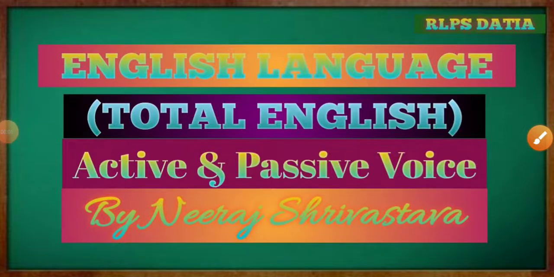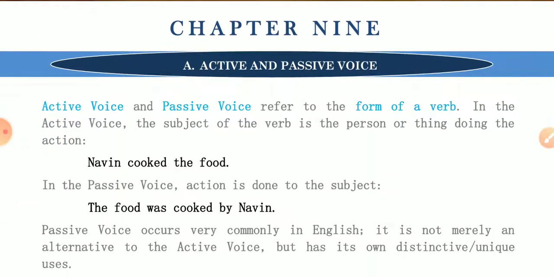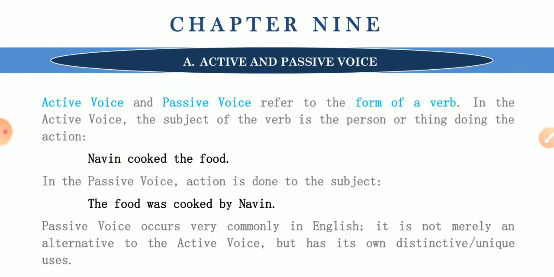Hello dear students, today we are going to complete the chapter active and passive voice. So this one is chapter 9, active and passive voice. Active voice and passive voice refer to the form of a verb. In the active voice, the subject of the verb is the person or thing doing the action.